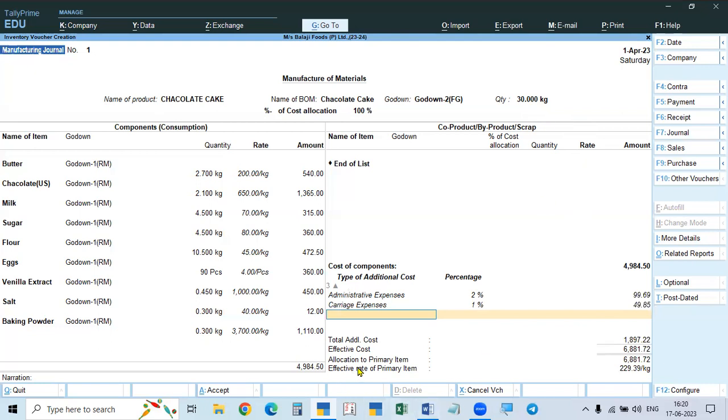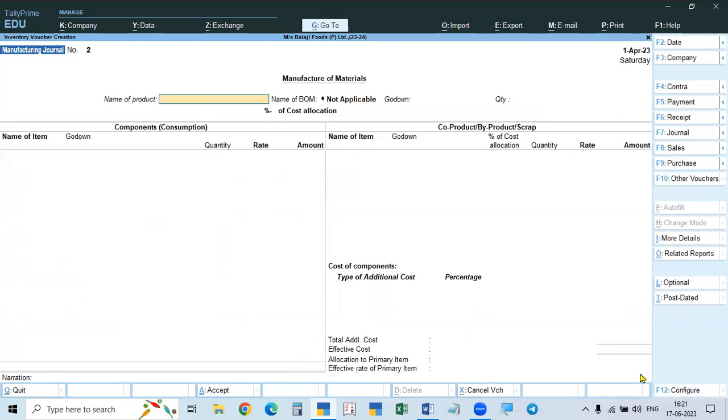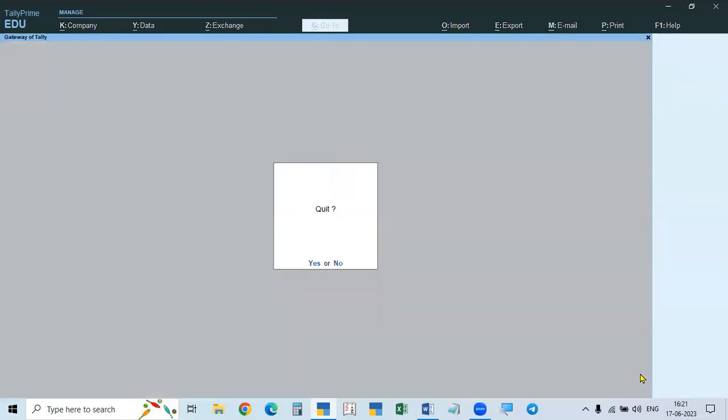What is the effective rate of the primary item? The item is the primary item, simple case. This is the primary item. This is the scrap, and we are not bothered about it. So here 229 rupees 39 paisa per kg is the cost. So we created that. Okay, that's the last problem.